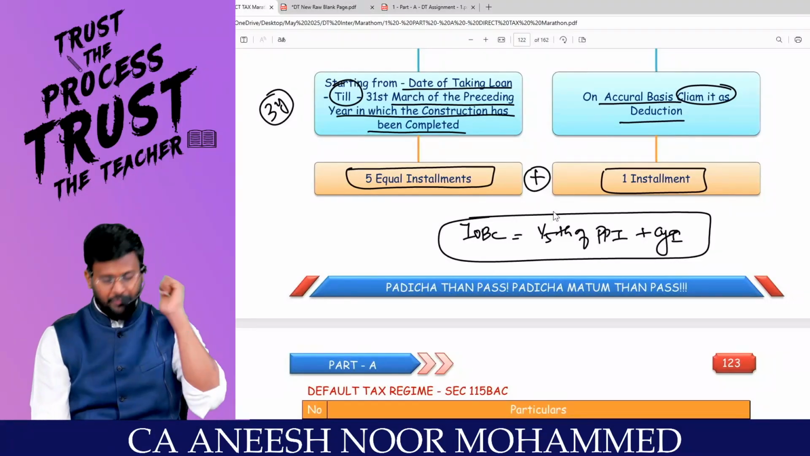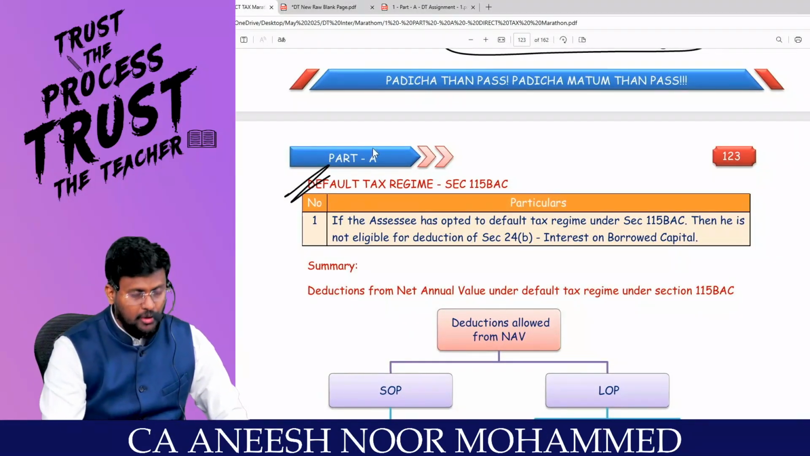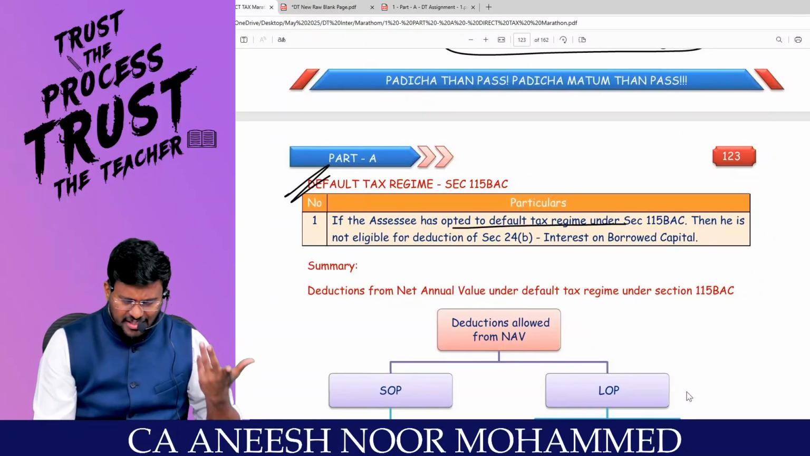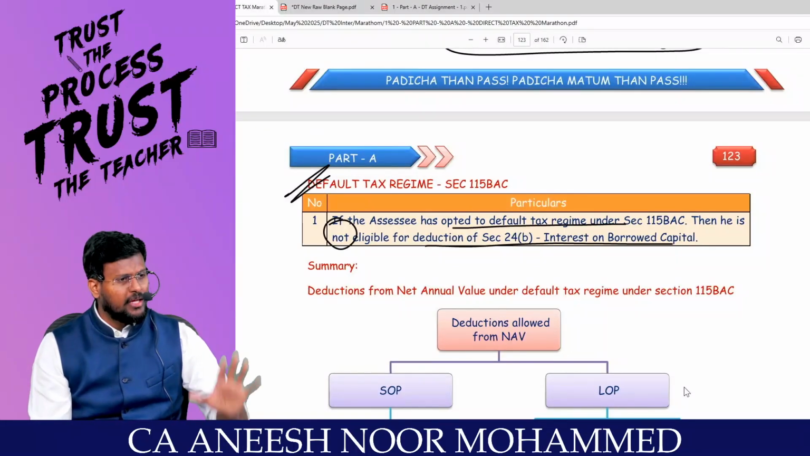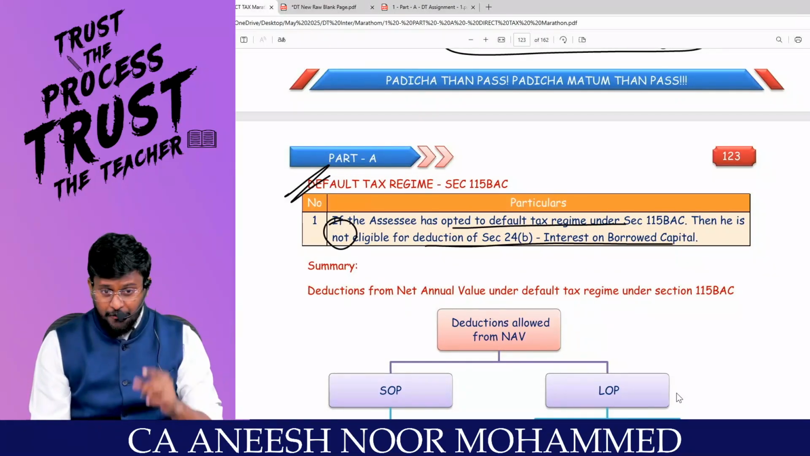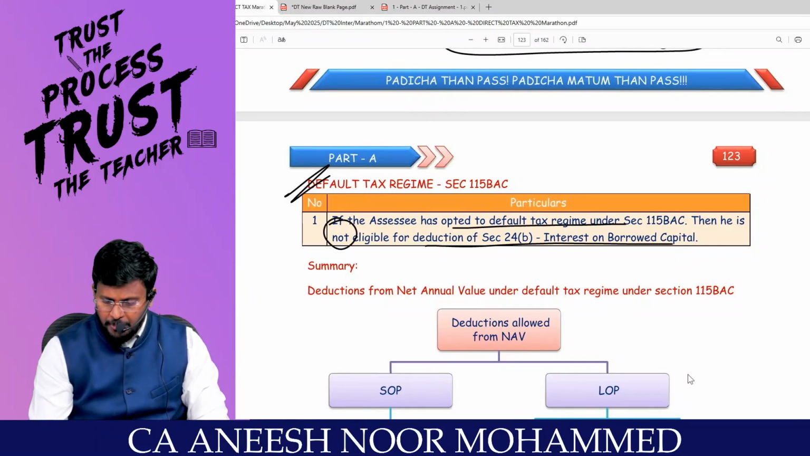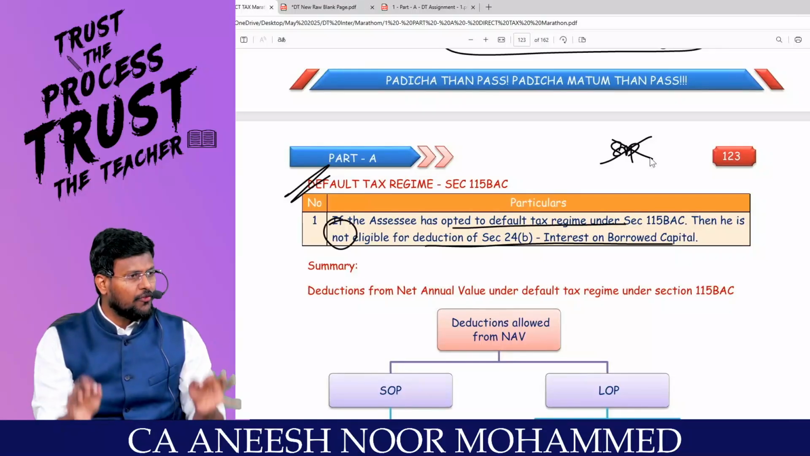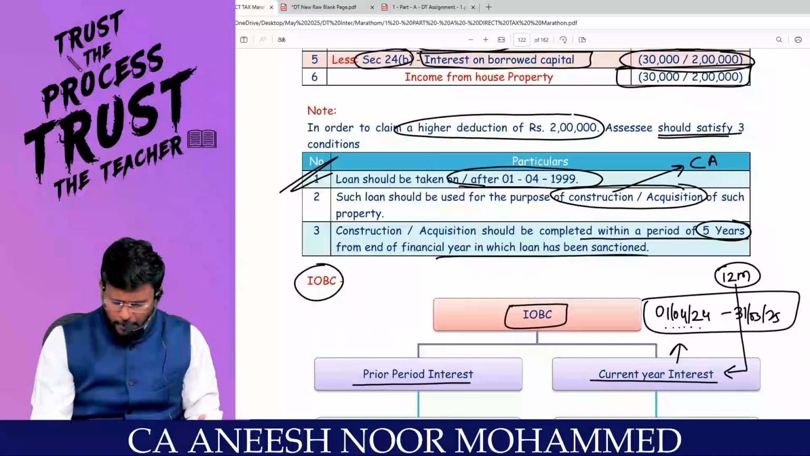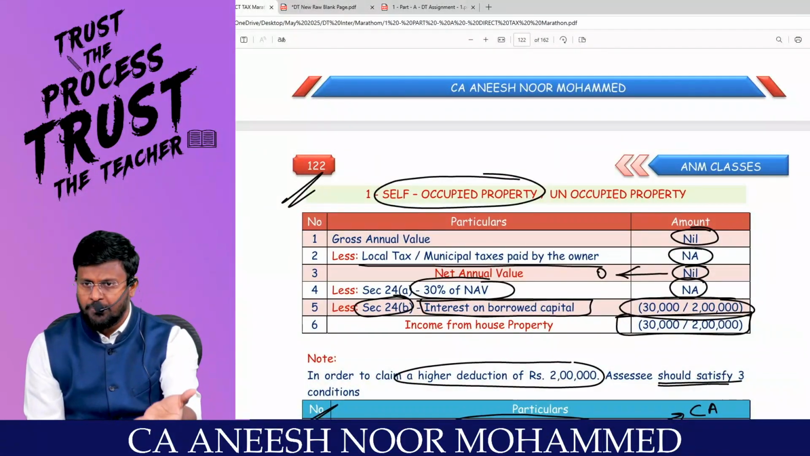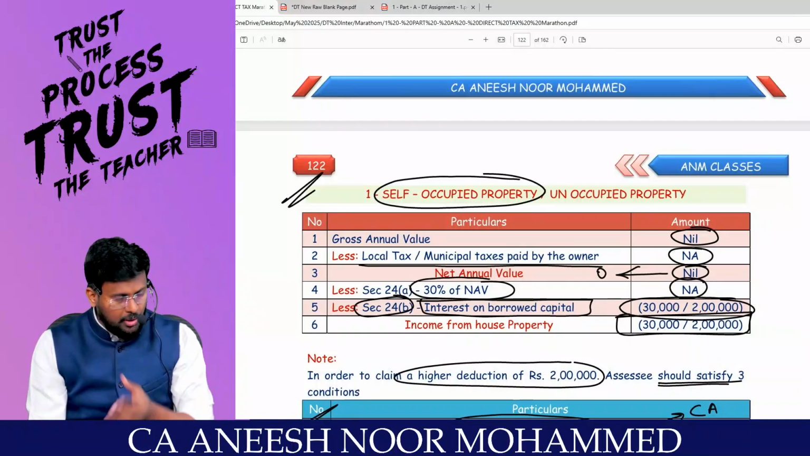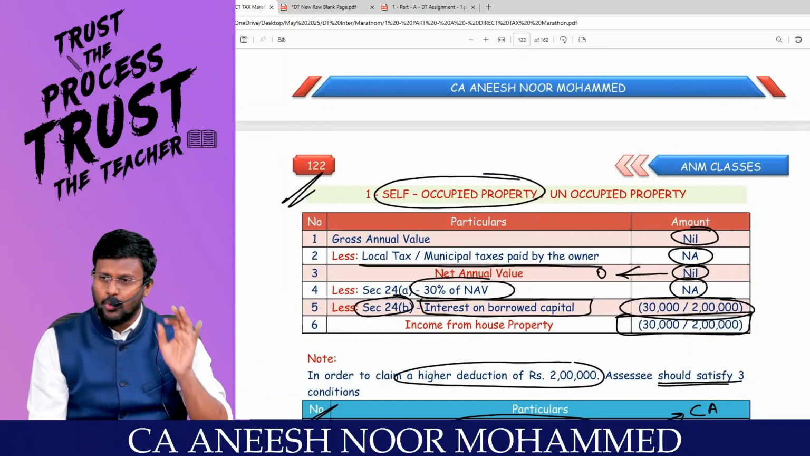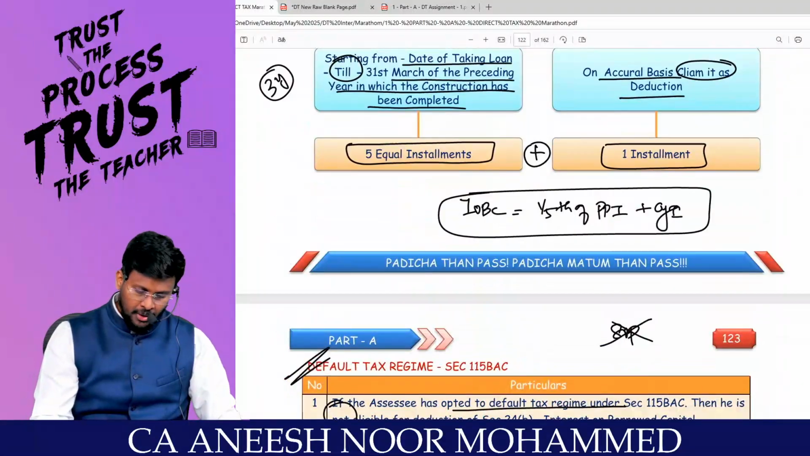Can I proceed, sir? My dear lovable students, with regard to the default tax regime, very important part. If the assessee has opted for the default tax regime, then he is not eligible for deduction under 24B, that is, interest on borrowed capital. That means if you are traveling through the default tax regime, there is no question of the self-occupied property concept at all. Only the concept of let out property. Because under self-occupied property, only one section will be applicable, which is 24B. If the 24B deduction cannot be available, we can conclude that under the default tax regime, there is no concept of SOP. We have only the concept of LOP. Comfortable? I am continuing, my dear lovable students.